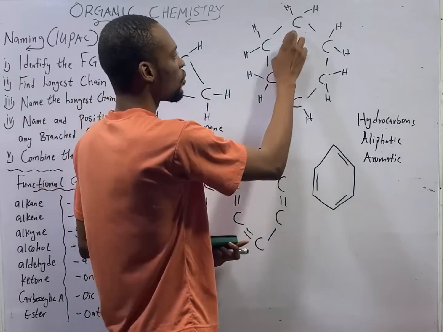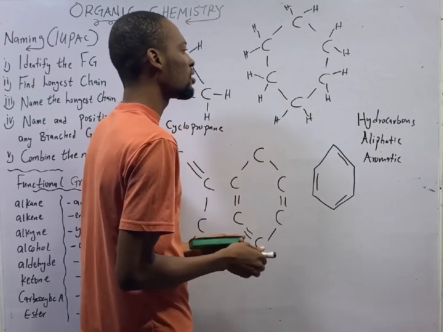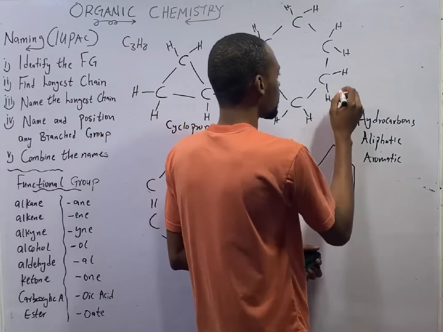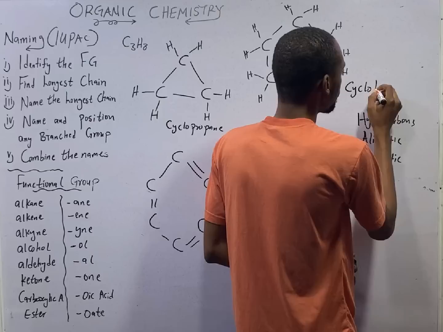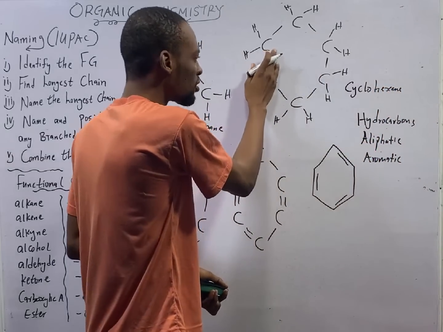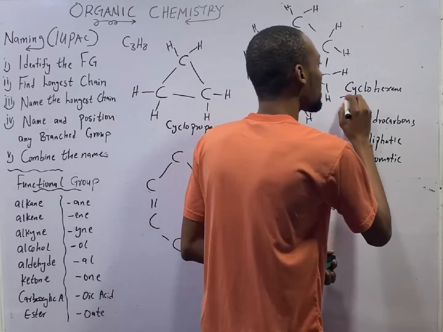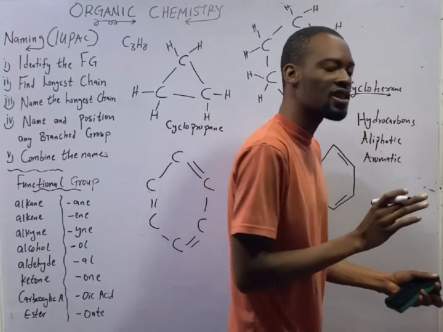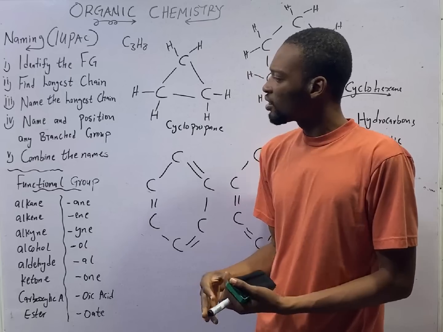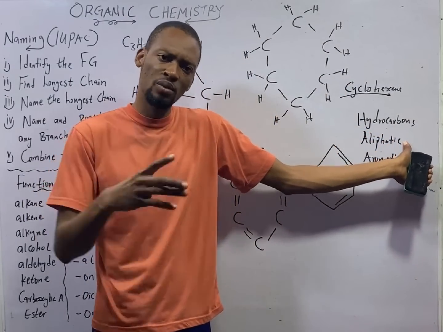Then here is 1, 2, 3, 4, 5, 6, 6 carbons, every other thing single bond. So this is cyclohexane. If it has, let's say, one double bond somewhere or whatever, just name it normally. Just add cyclo to the root name. That is the difference in naming. So, under hydrocarbons, I said we have aliphatic, which are straight, branch, and circular compounds.